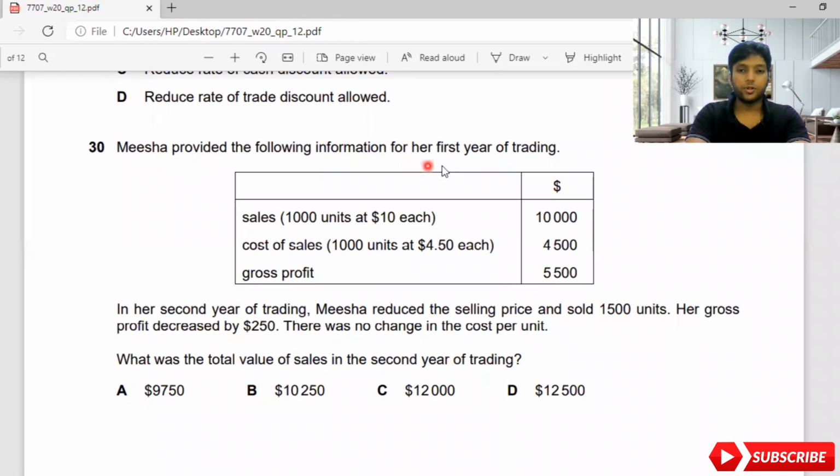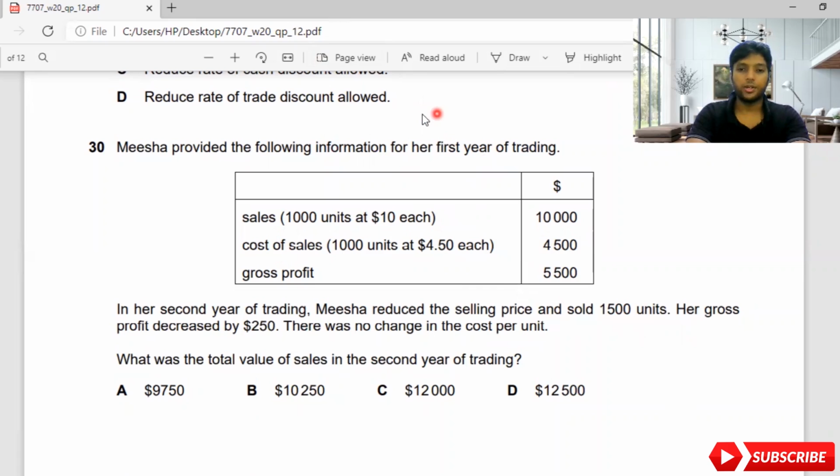Misha provided the following information for the first year of trading. Sales: 1,000 units at 10 each, 10,000. Cost of sales: 1,000 units at 4.5, 4,500. Gross profit 5,500. In the second year of trading, Misha reduced the selling price and sold 1,500 units.